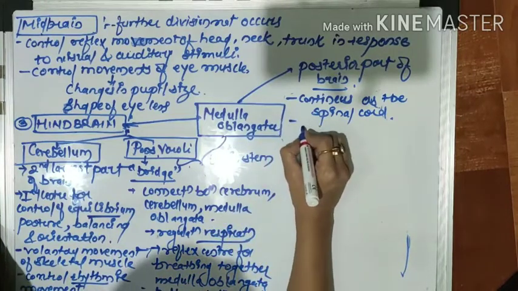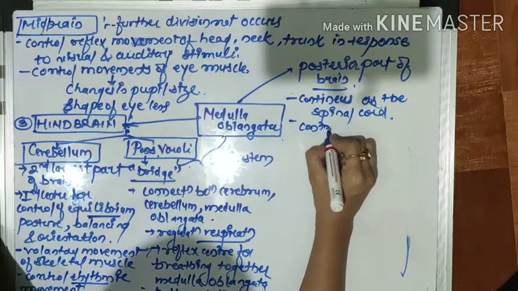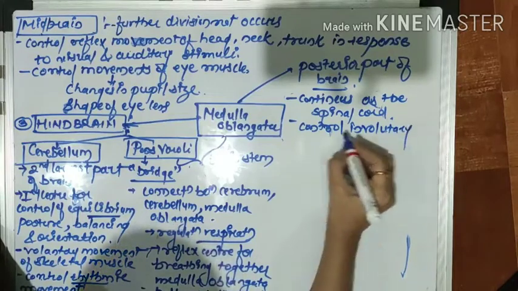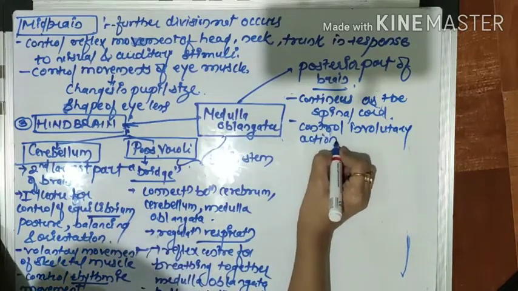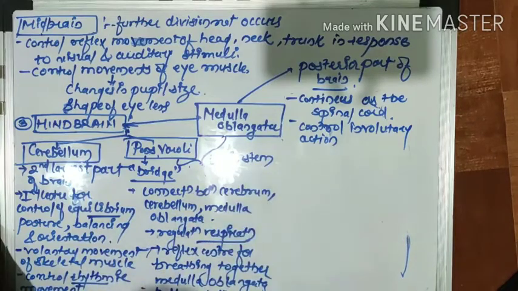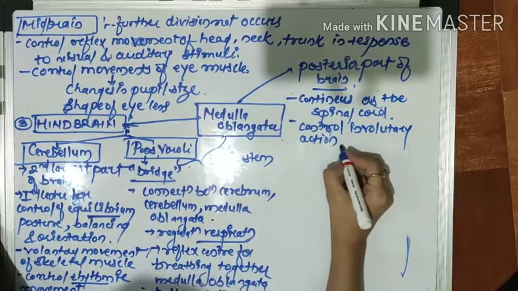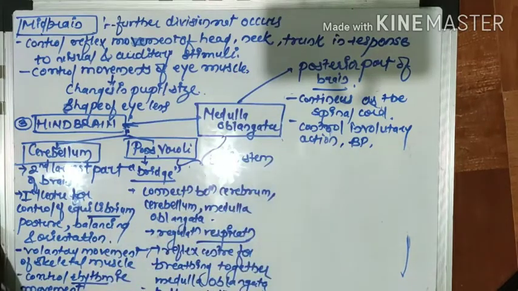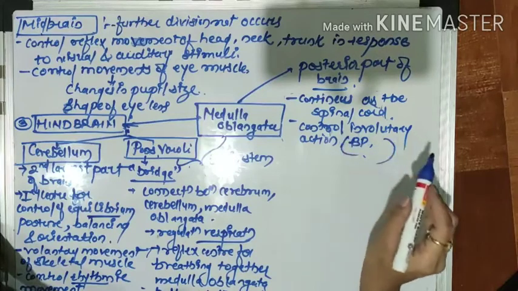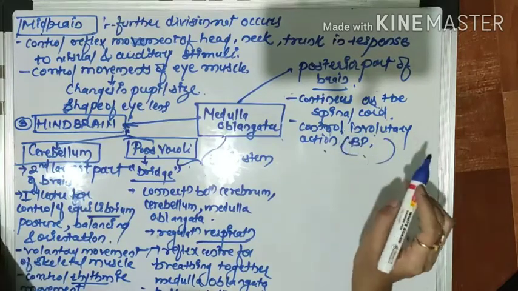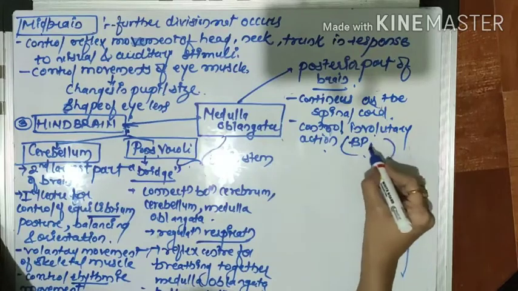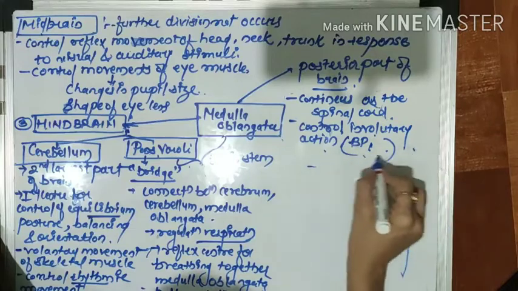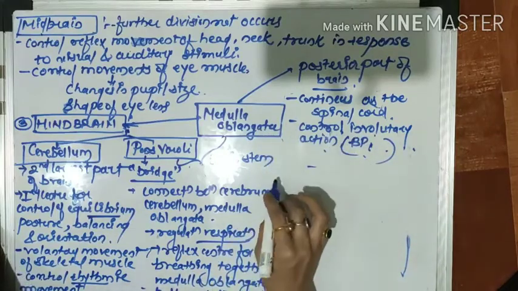Now it controls involuntary action. This medulla oblongata controls involuntary action. Which type of involuntary action? Just like heartbeat, respiration, BP, peristaltic movement of the alimentary canal. So all involuntary actions are controlled by this medulla oblongata. BP, heartbeat, respiration, circulation, all are controlled by this medulla oblongata.